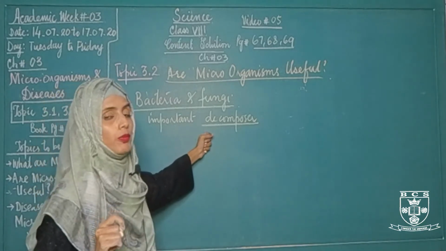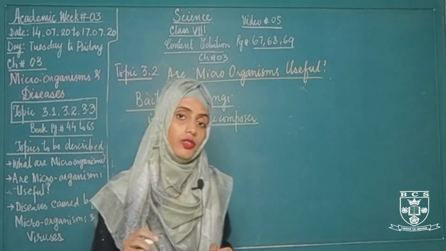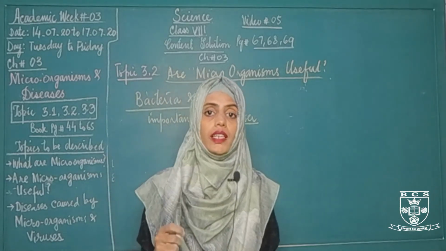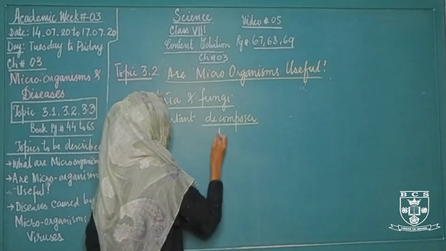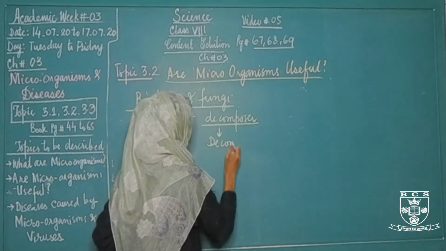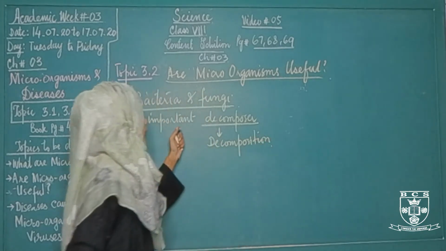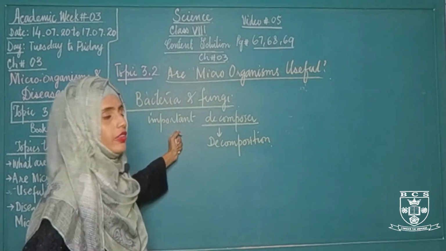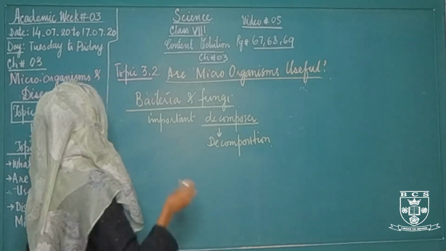What are decomposers? Decomposers are those living organisms which can break down the dead and waste matter into simple organic form by the process called decomposition. So, bacteria and fungi help in decomposition. They are the important decomposers which clean our environment.